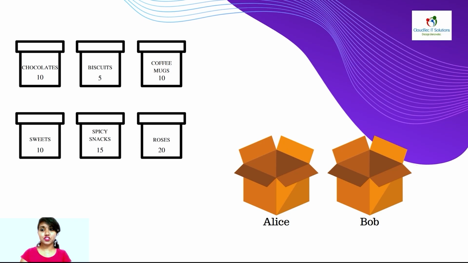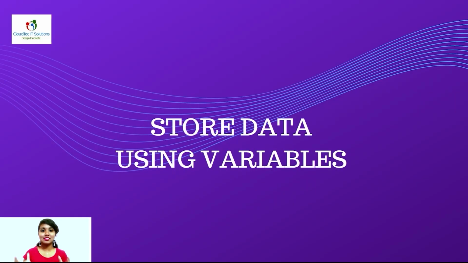This is the number of chocolates, these are the number of biscuits, coffee mugs. As you can see, 10 chocolates, 5 biscuits, 10 coffee mugs, 10 sweets, 15 spicy snacks, and 20 roses are there. Now let's see how to store data using variables, and let's move on to the Jupyter notebook to show how data is being stored in each of the variables and how we can access it every time we use.